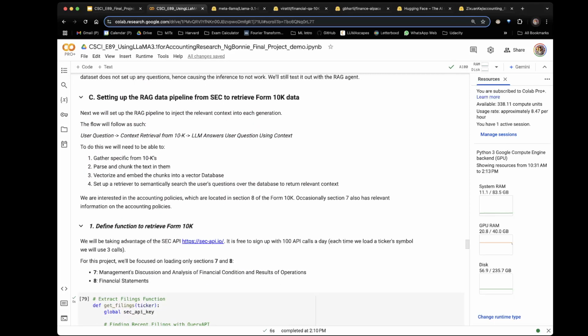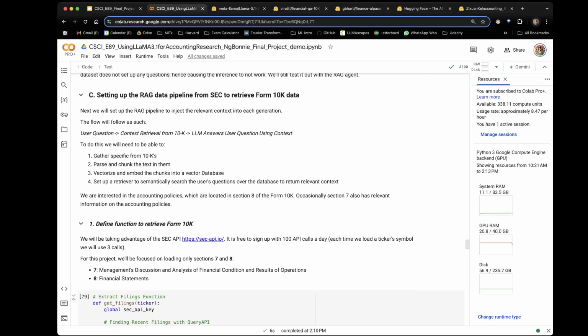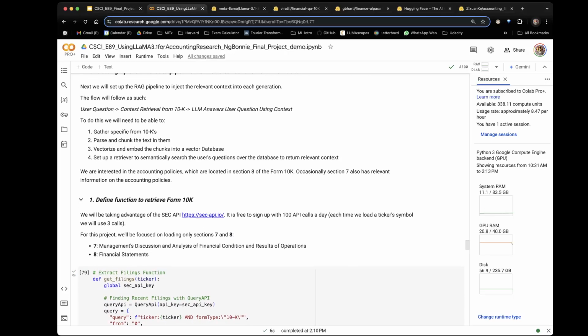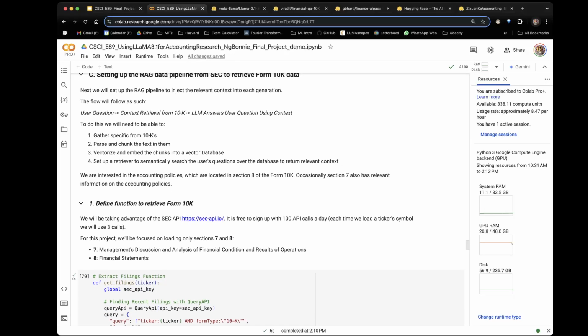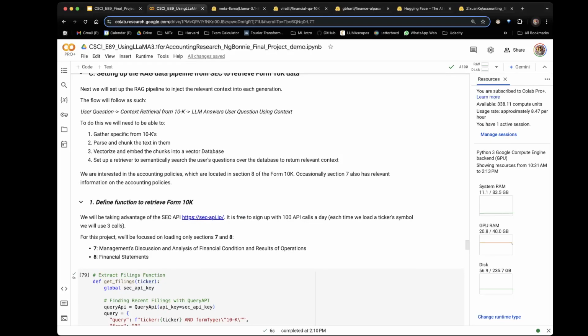And then in the last section, now that we've trained the 3 models and set them up for inference, we're going to build the RAG pipeline to retrieve the accounting policies that we need. This was discussed in lecture 14, and the flow is as follows. We first have the user ask a question, and then we retrieve the information context from the relevant Form 10Ks and perform a similarity search of the vectors and produce an augmented text. This text is then used as a new context for running inference.